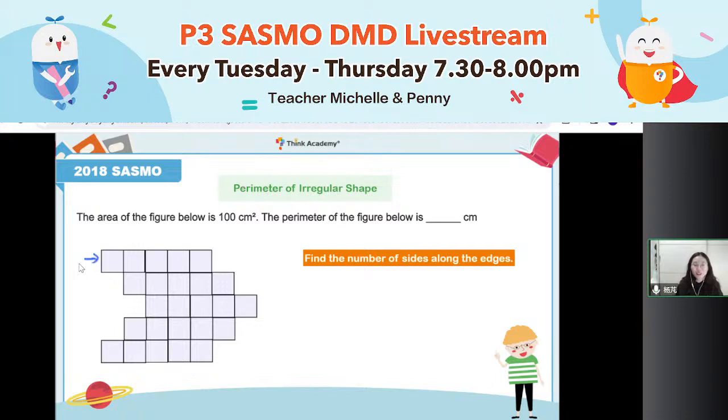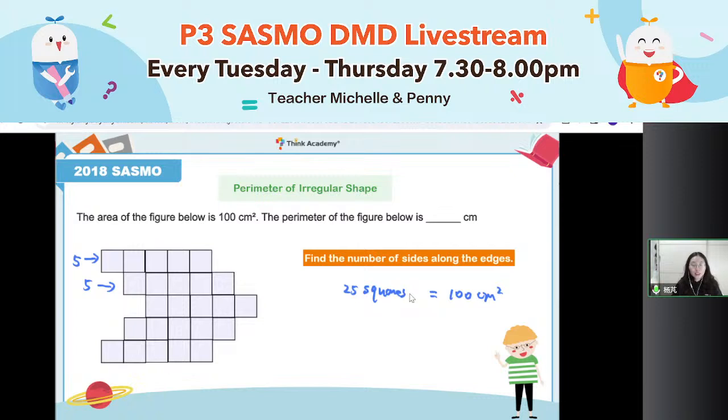In this row, you get 5. In this row, also 5. I have 5 same rows. So there will be 25 squares altogether. Yeah, 25 squares altogether. Finally, the total area is 100 centimeter square.